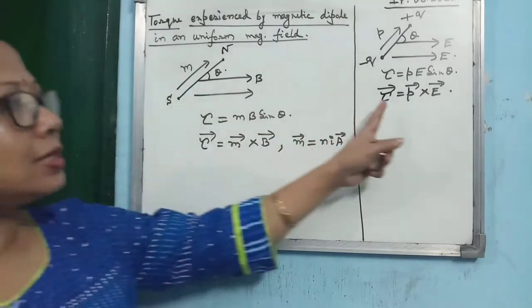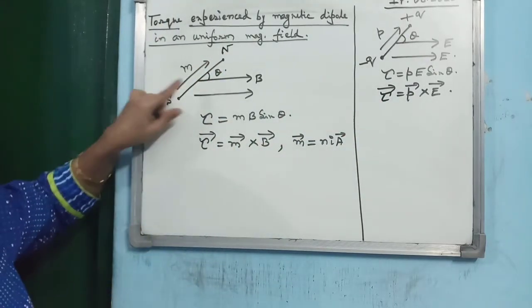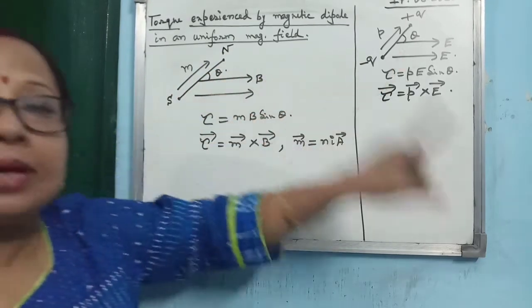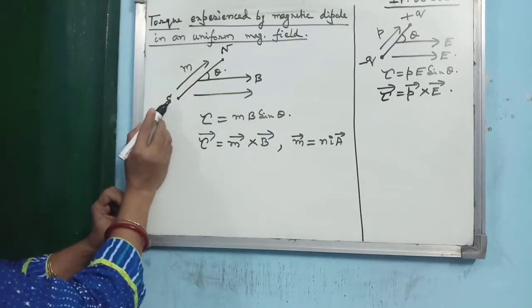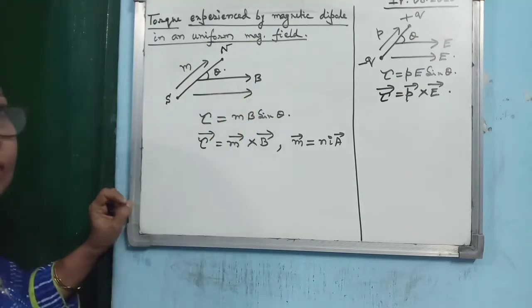So exactly in the same manner, if you take a magnetic dipole and place it in a uniform external magnetic field B, in such a manner that the dipole moment, you see the dipole moment is from south to north, so the dipole moment is in this direction, it is making an angle theta with B.